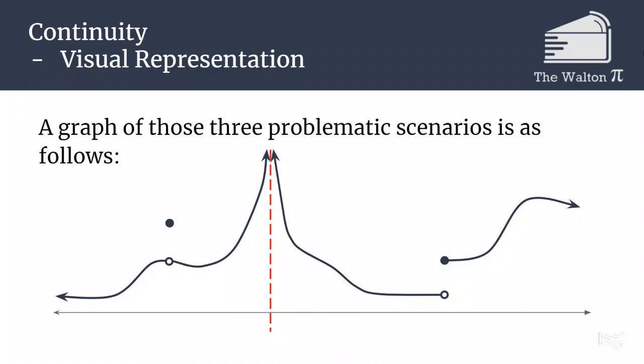Moving on to the second one, where we have the vertical red dotted line, that's representing a vertical asymptote, where the function is approaching infinity there, which tells us that the function is also not going to be continuous at that point. And then the last one is a jump, where it's going from a fairly low value jumping up to a higher one. That's going to be a jump, so the limit does not exist at that point, which tells us that we can't have the function be continuous there either.